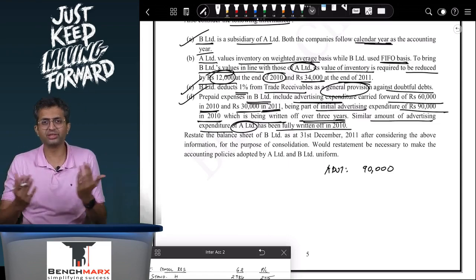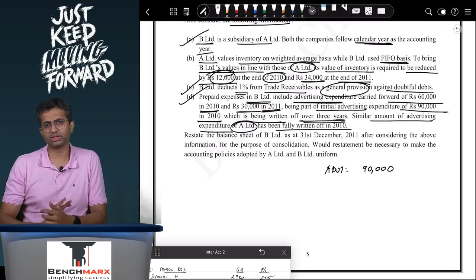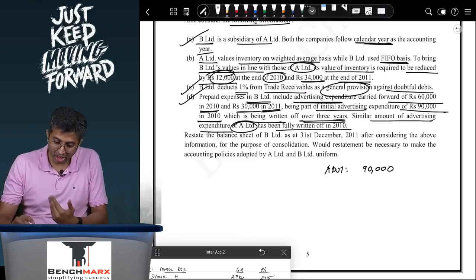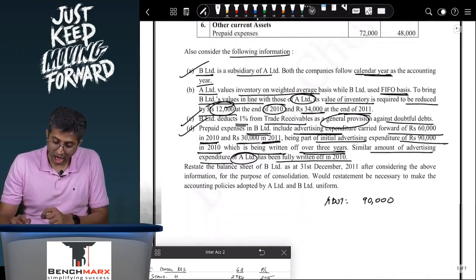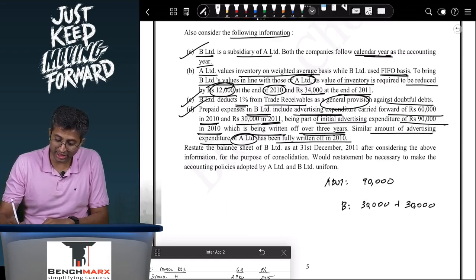You want to maintain consistent accounting policy and as a result, B will also recognize the expense similar to that of A. However, till around 2011, out of the 90,000, B has already recorded 30,000 in the first year, it has already recorded 30,000 in the second year, and as a part of prepaid, another 30,000 is appearing.